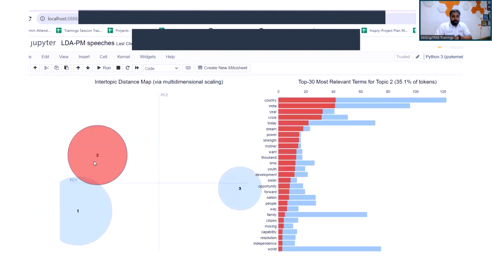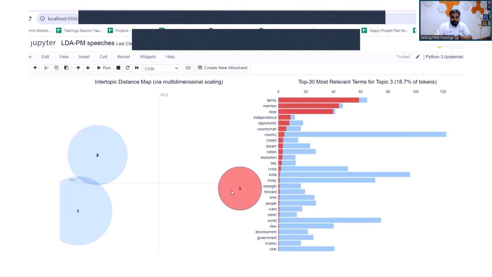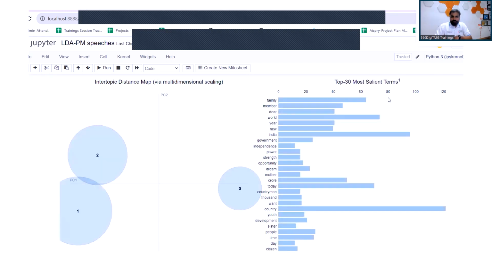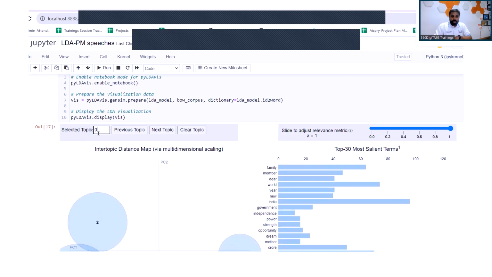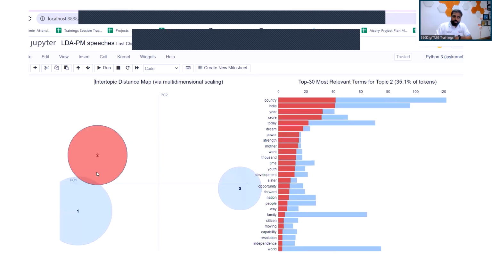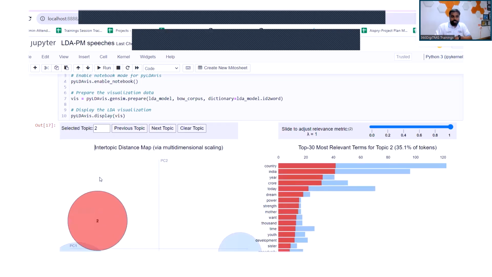You can see the topics are given here, topic 1, topic 2, topic 3, in a scatter diagram, and the frequency of each term is given. The top 30 most salient terms are given here. Now, if I choose any specific topic, you can say 1. 0 means all the topics together. If I say next topic, it chooses topic 1. I can also click here, and that will automatically change the topic.